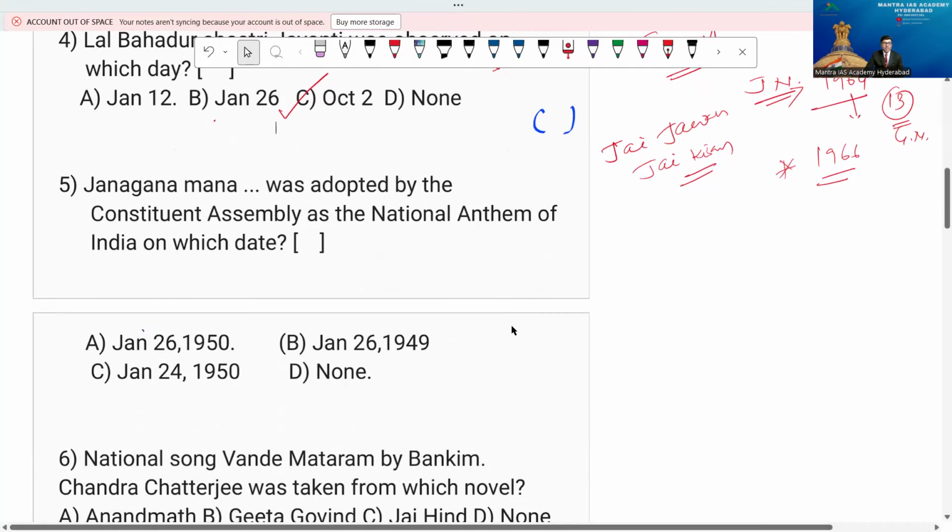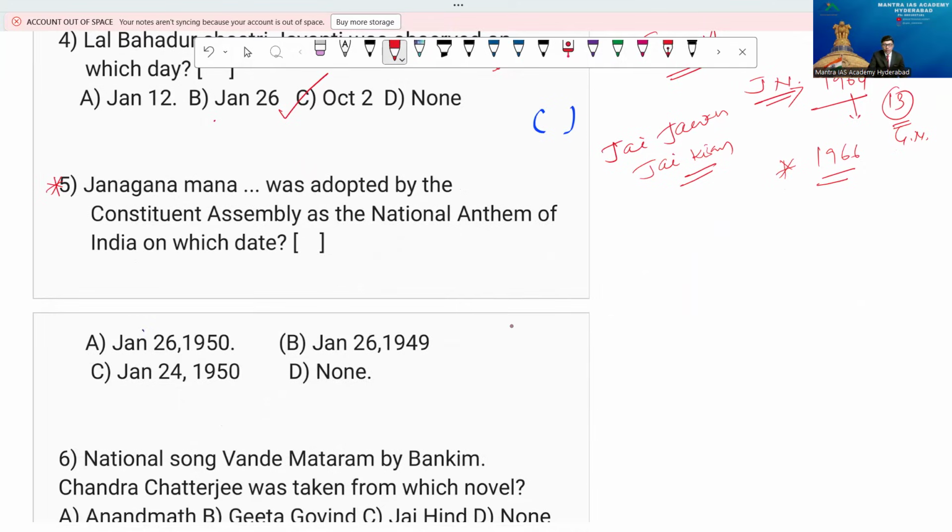Next, beta. It is, of course, now Jana Gana Mana, Vande Mataram. These are very crucial points to observe. Friends, Jana Gana Mana was adopted by the Constituent Assembly as the national anthem of India on which date? It's a very important question, beta.